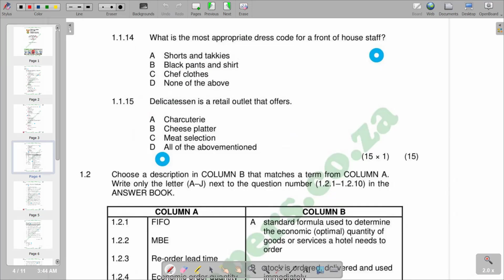They are also responsible for making sure that they take drink orders, that is food orders and drink orders. So according to the dress code as indicated in our question, B becomes the correct response, whereby we've got the black pants and shirts.